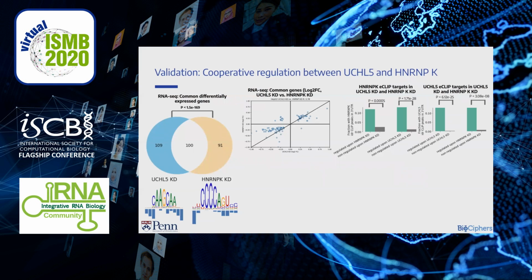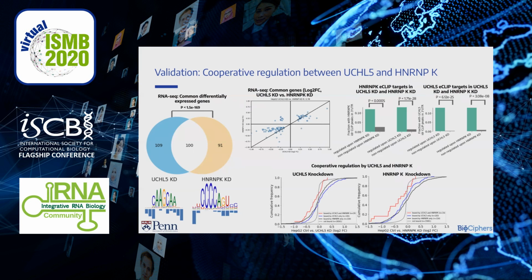Similar observations were made for UCHL5 CLIP binding in UCHL5 and HNRNPK knockdown targets. So there is binding of both these RBPs in each other's knockdown targets.